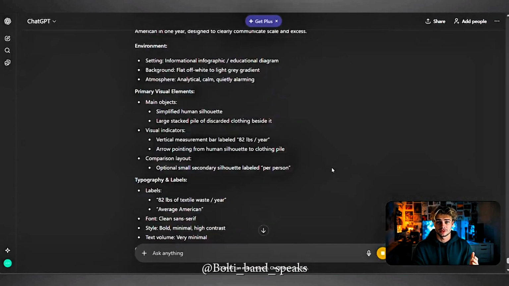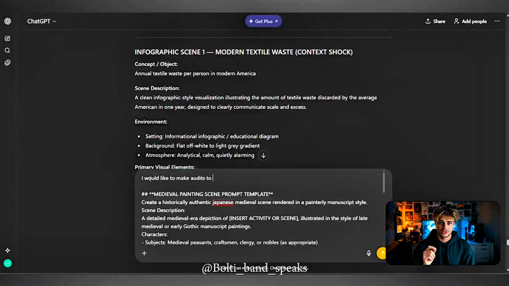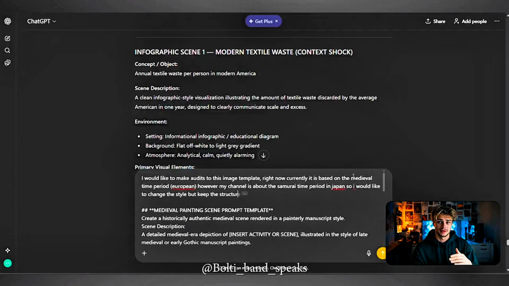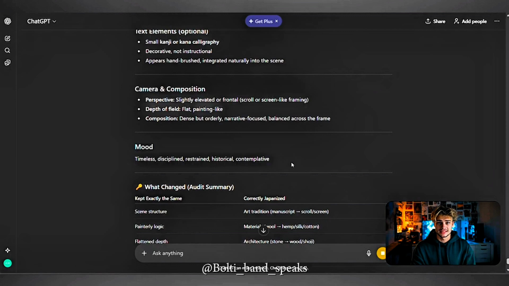And lastly, the painter style images. Grab the last script to image prompt from the Notion. Paste it into ChatGPT. And if you want the style to match your era and country, just type in the same prompt that I did. Feel free to pause and read. This is what allowed me to generate the Edo-styled images you had seen in the demo video.